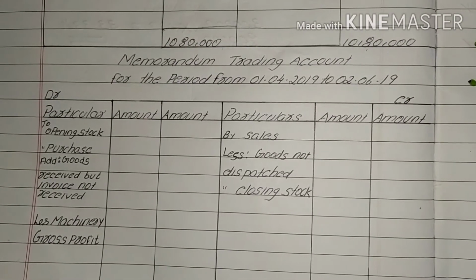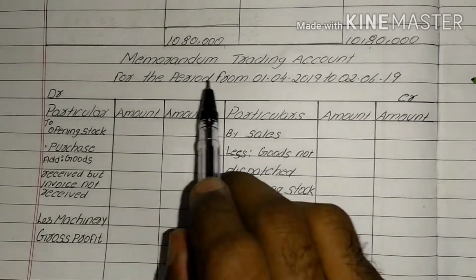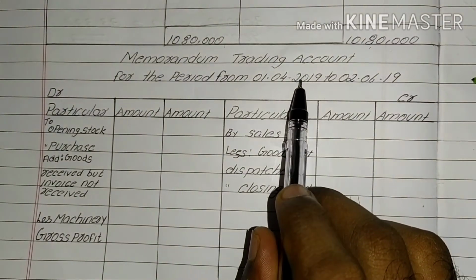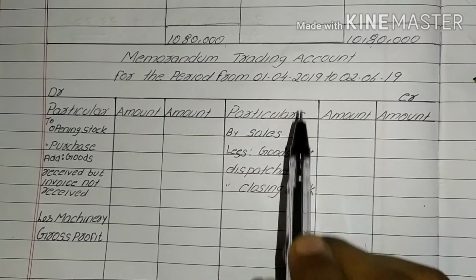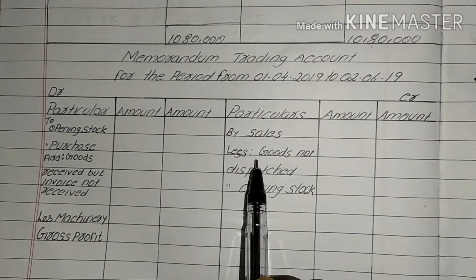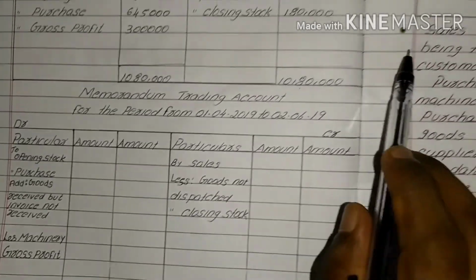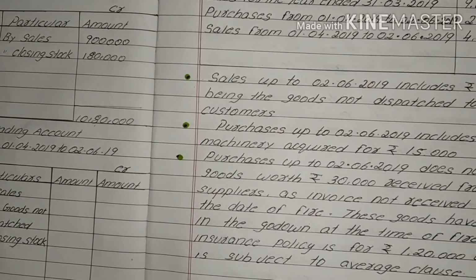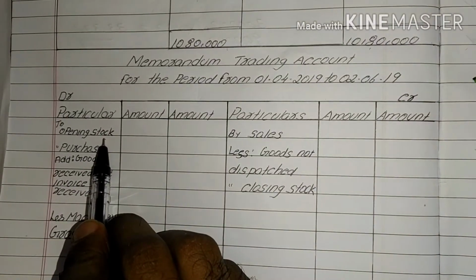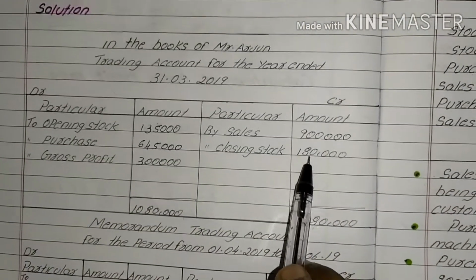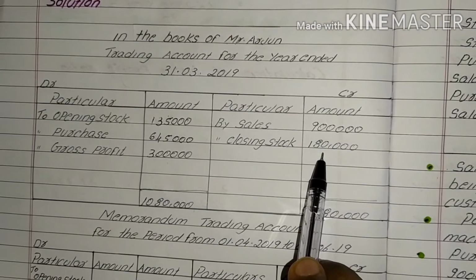Next, we need to prepare the memorandum trading account. In the memorandum trading account, we record current year transactions. Before recording those transactions, we have to be very careful with the adjustments given in the question. Start with opening stock. The opening stock amount is obtained from the previous year's closing stock, that is 1,80,000.